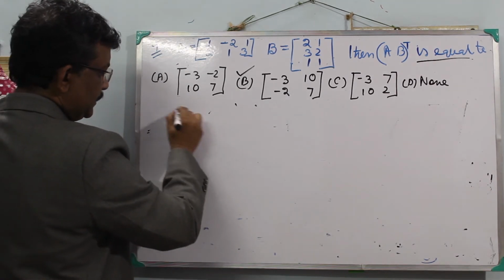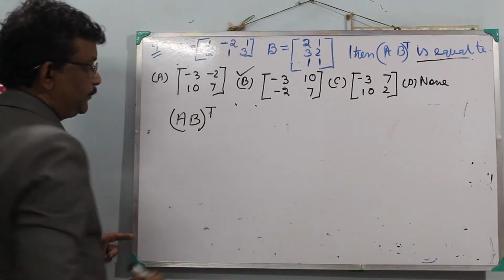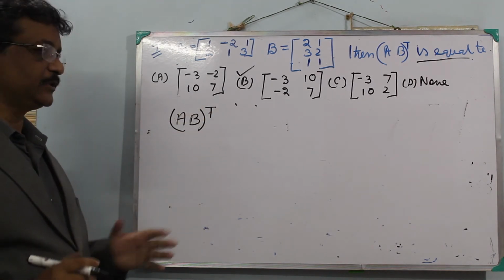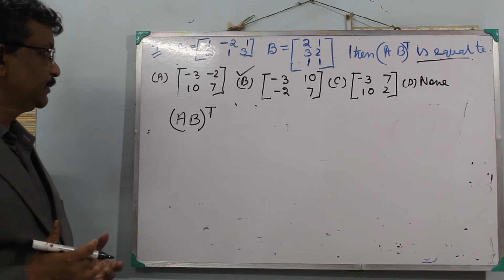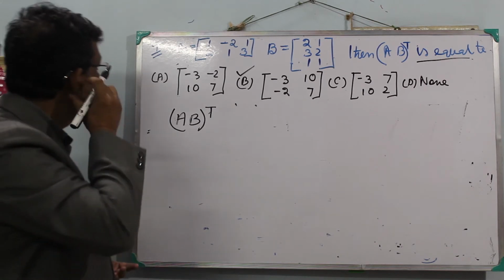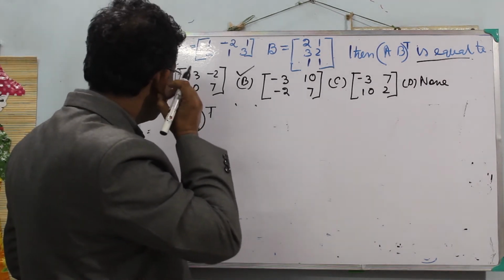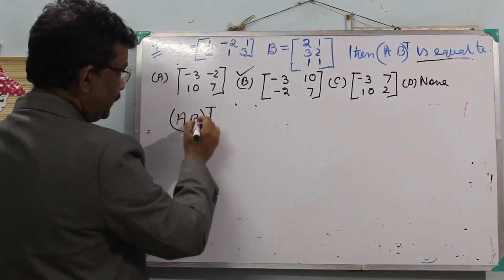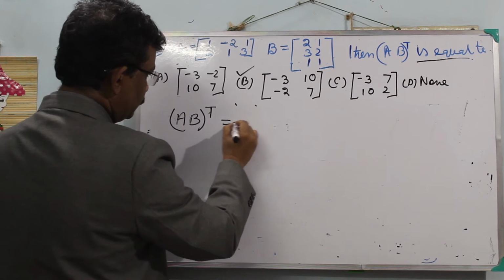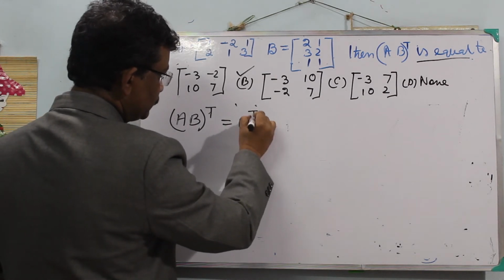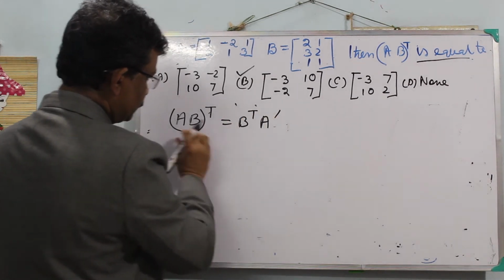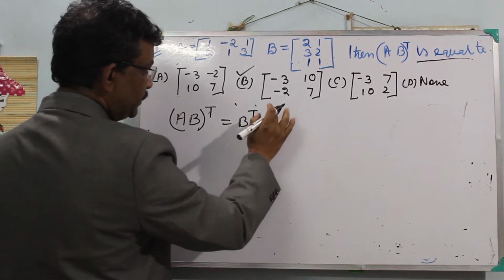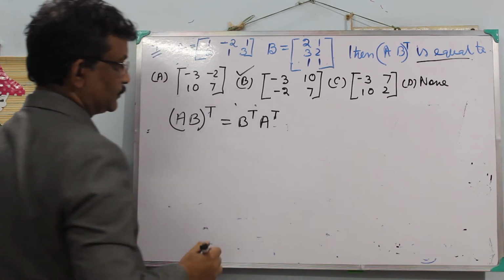If you multiply A into B and then calculate the transpose, it will take some time. So I will calculate it with a shortcut method. (AB) transpose equals B transpose into A transpose. You know, (AB) transpose means B transpose into A transpose.